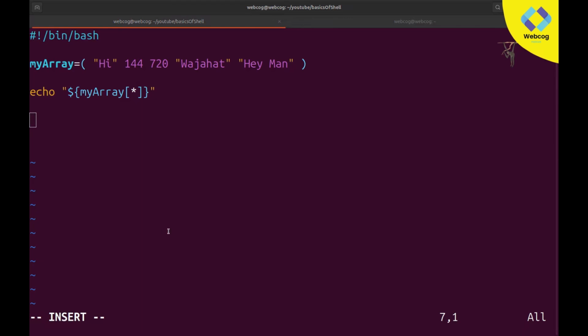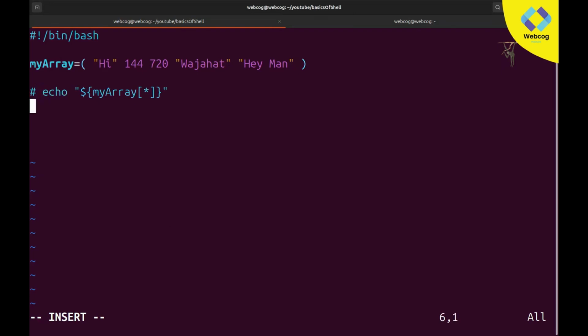After that, there are also some more advanced filters, like you can add something specific. You can print a specific length of your arrays as well. For this I will use echo with the dollar sign. The syntax will be the same: my array, and here I will print static, and after that, the at sign.